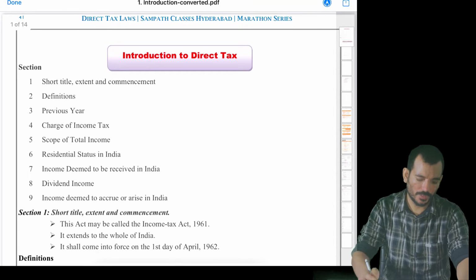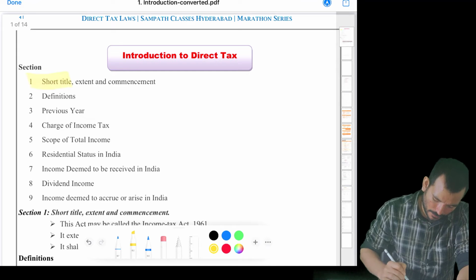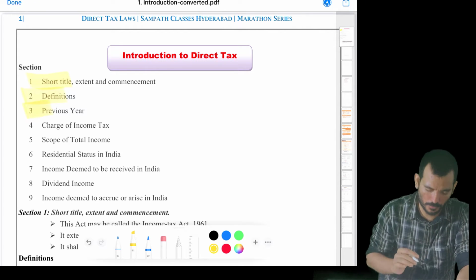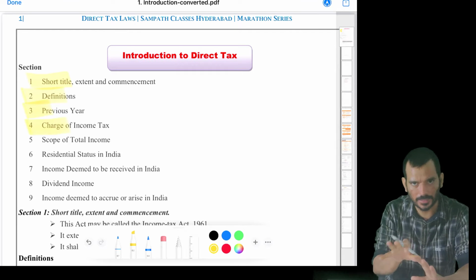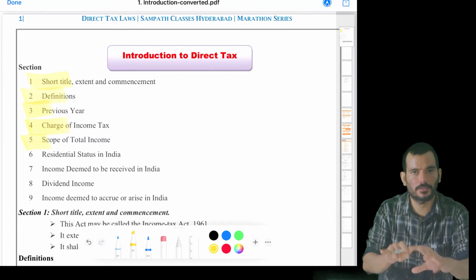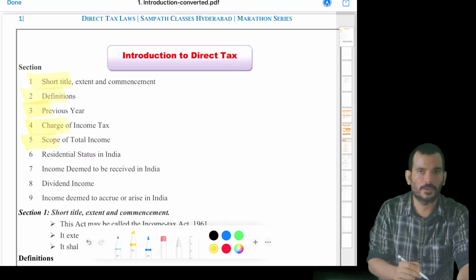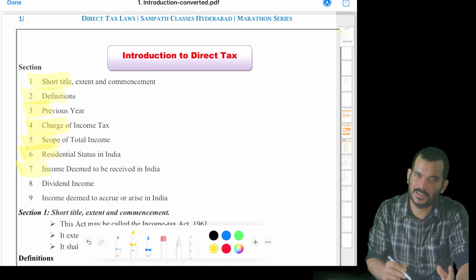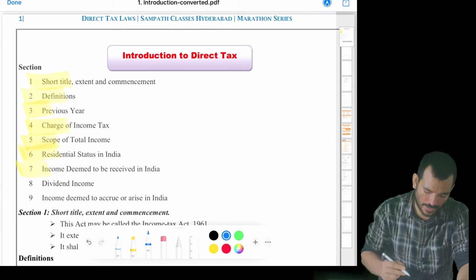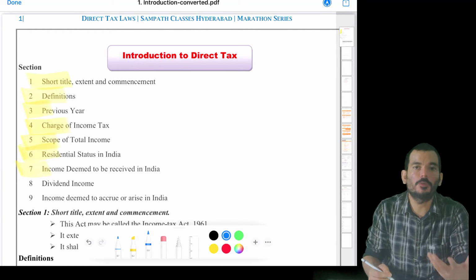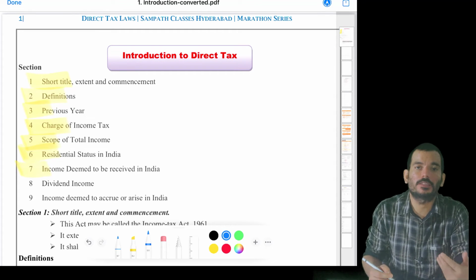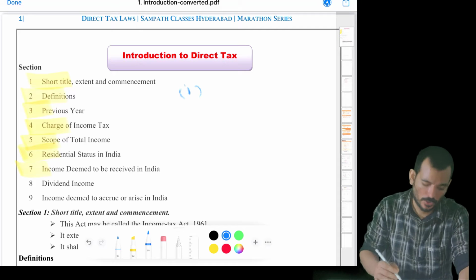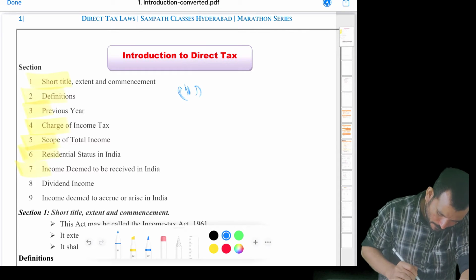Yeah, so where are we? We have done with short title, definitions, a few definitions we covered, a few more to follow. Previous year, assessment year and their exceptions. Charge of income tax, what all heads will come. Scope of total income, I told ROR, RNOR and NR. Residential status, basic conditions, additional conditions. Income deemed to be received in India. So this is again important. Deemed to be received in India is like we are not receiving income, but income tax is deeming that you are receiving it. Okay, so there are 4 points like that.